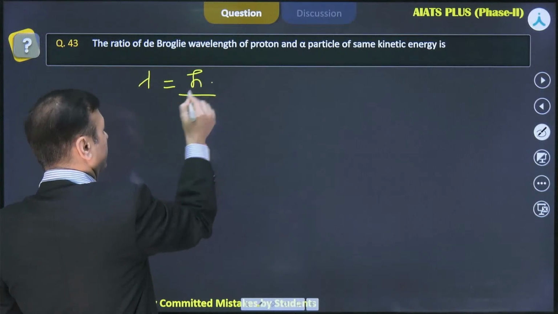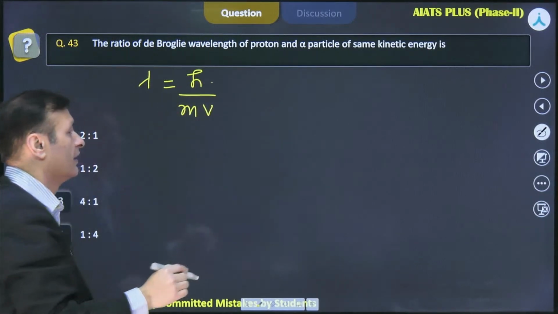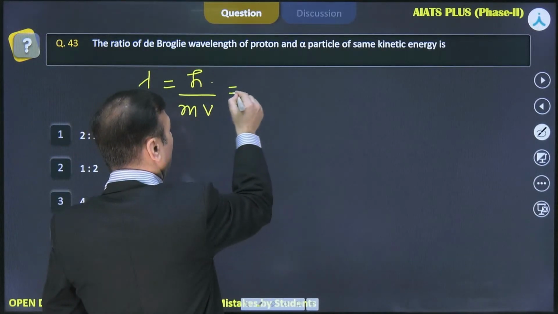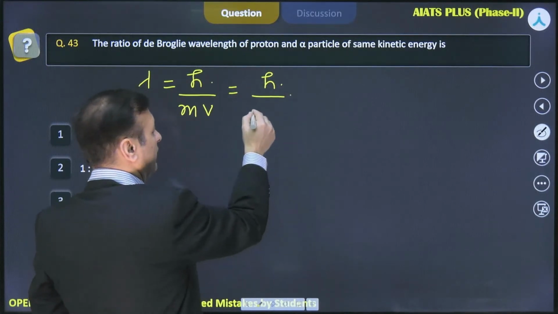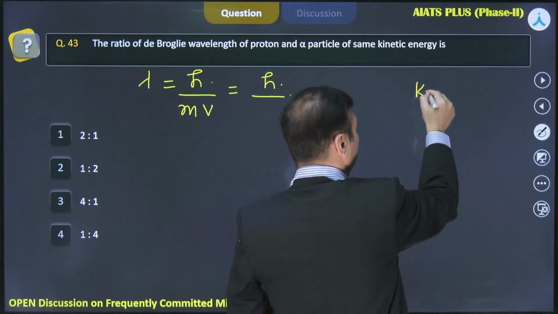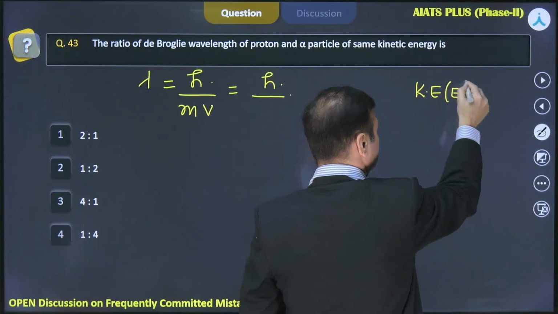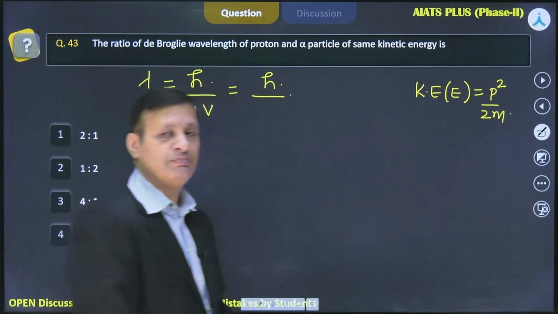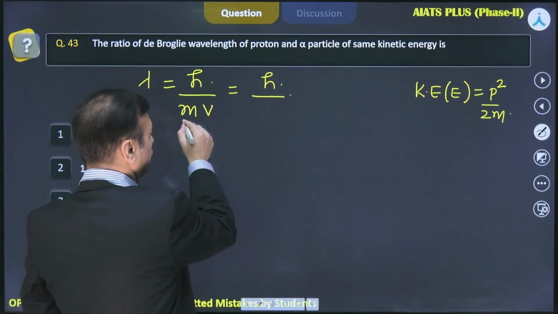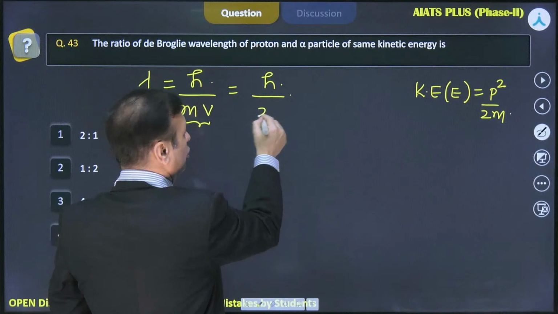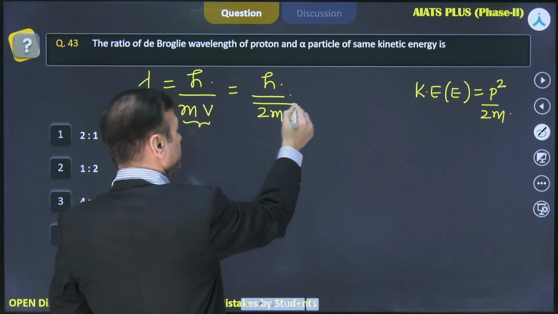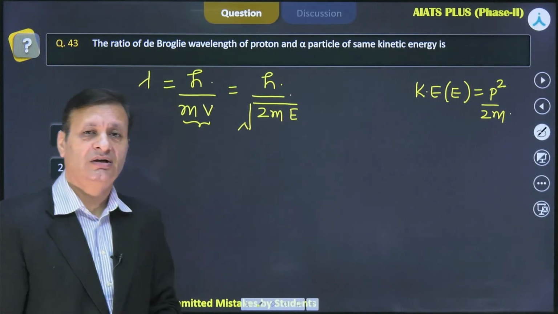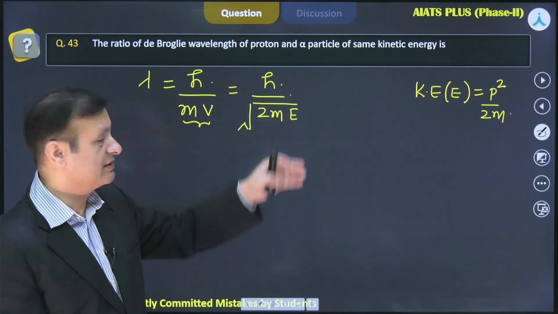So this is defined as h by mv, that is, h by momentum. And if you remember kinetic energy, if I write kinetic energy as E, in the previous questions we have shown it as p square by 2m. So momentum can also be written as root of 2m times kinetic energy. Got it? So this is the required expression that will help you to understand the same question.